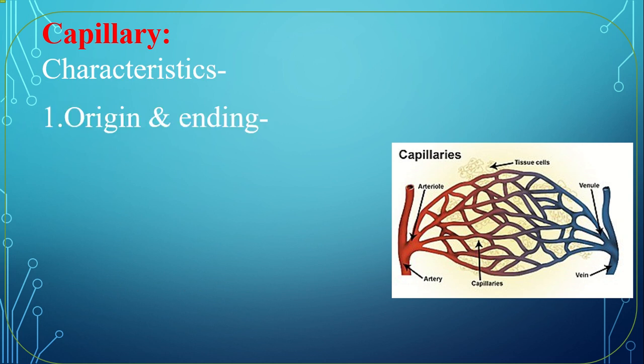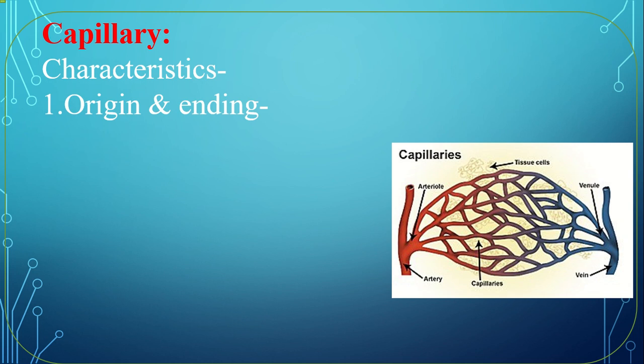Characteristics of capillary: origin and ending. Follow the picture. This is capillary network which is formed by capillary, originated from artery, breaks down into organ and again ends on vein. That means originated from artery, end on vein. Direction of blood flow, same, artery to vein.